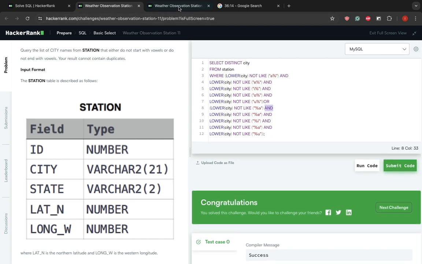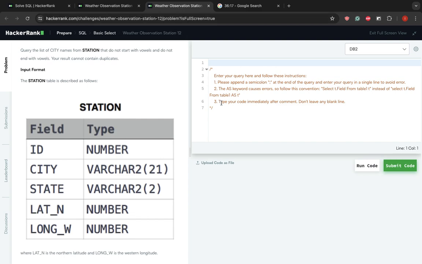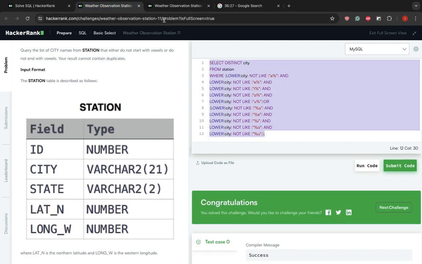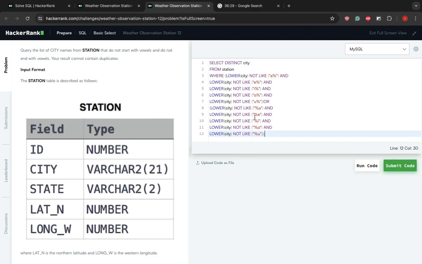Okay, so now we'll jump into Weather Observation Station 12. Change this back to MySQL, erase this. All right, so it wants a list of city names from stations. Since it's similar, I will copy over this code. So this one wants a list of city names from stations that do not start with vowels and do not end with vowels.